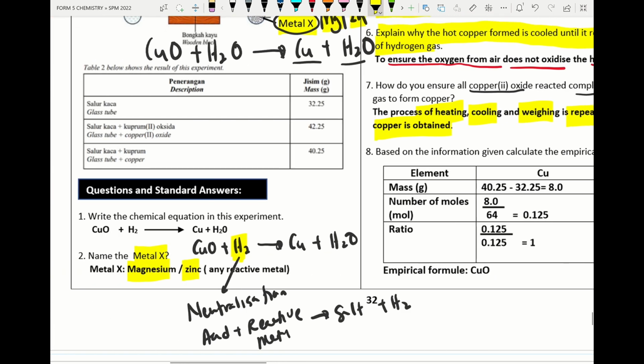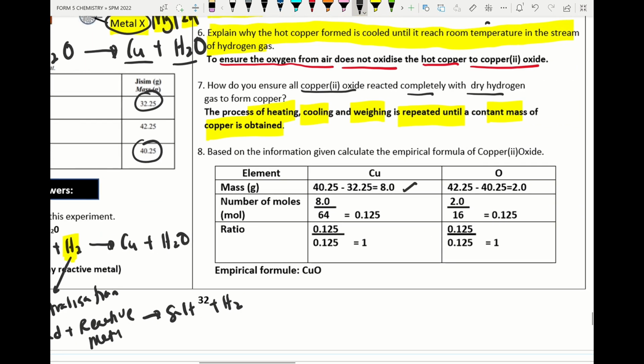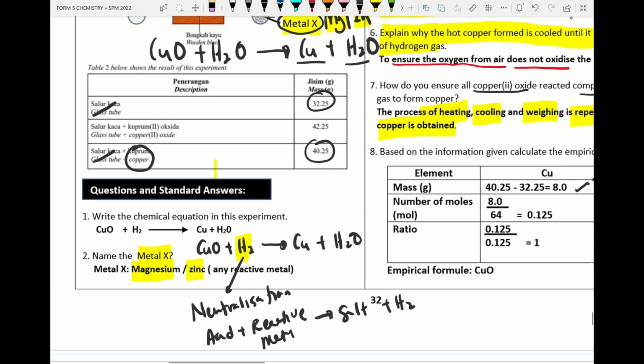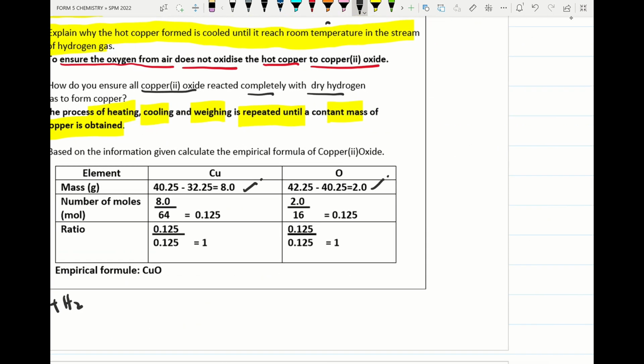Based on the table given, we try to find the mass of copper. We cancel the glass tube, so the mass of copper obtained is 40.25 minus 32.25, we will get 8.0. How to find the mass of oxide? We take the glass tube, minus copper: 42.25 minus 40.25, and we get the mass of oxide. Please write down oxide as an element, don't write O2.